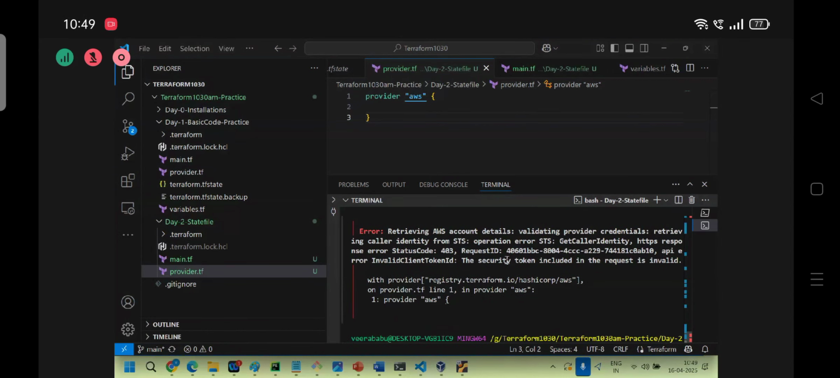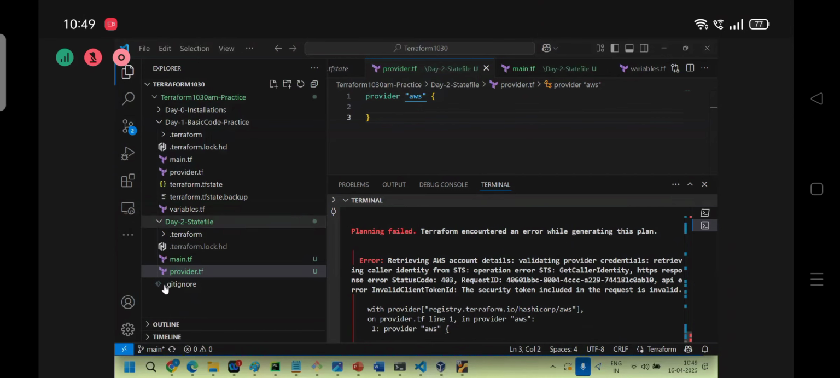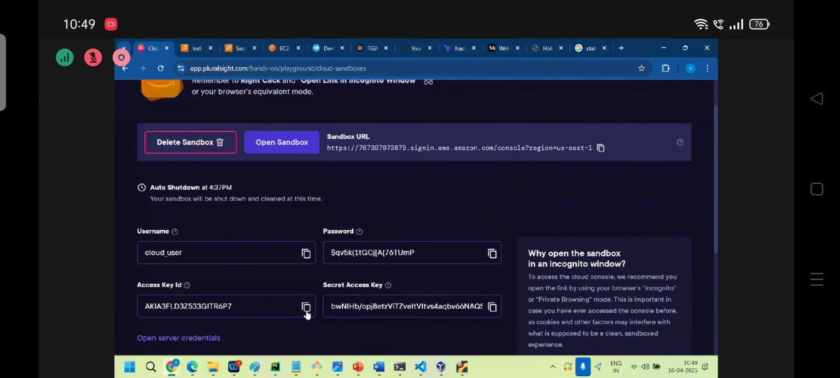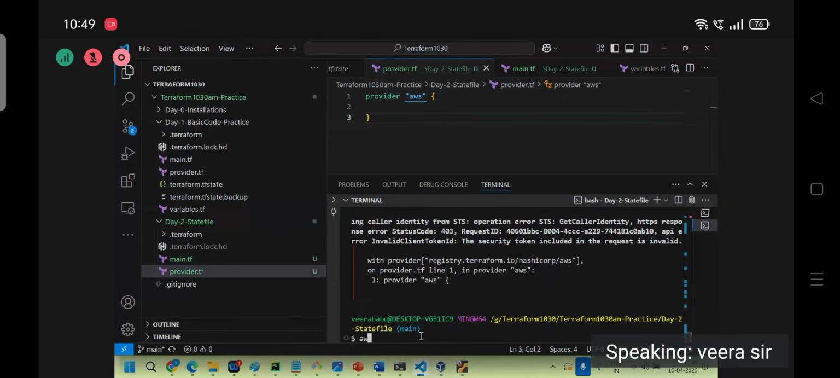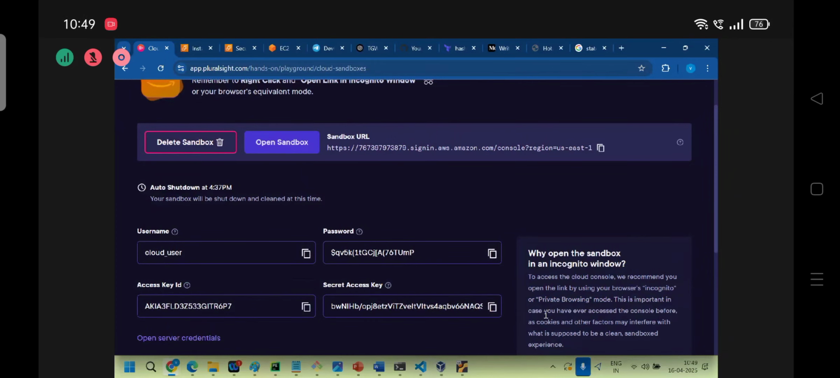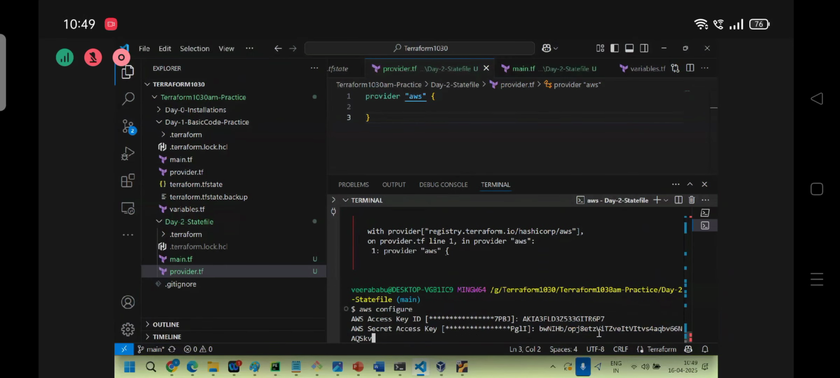Oh, I need to log in to this. AWS configure, access key. Okay, let's give Terraform plan now.